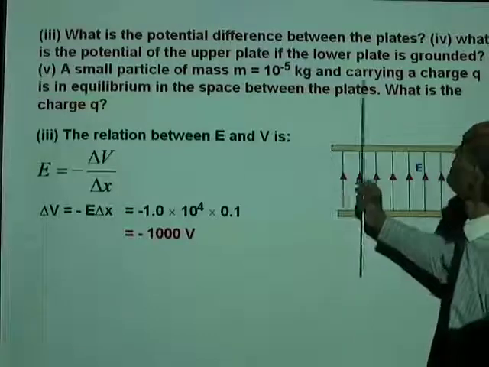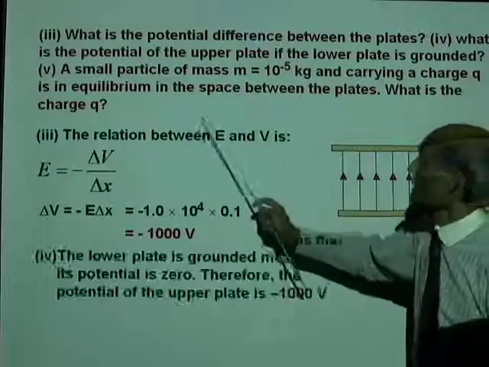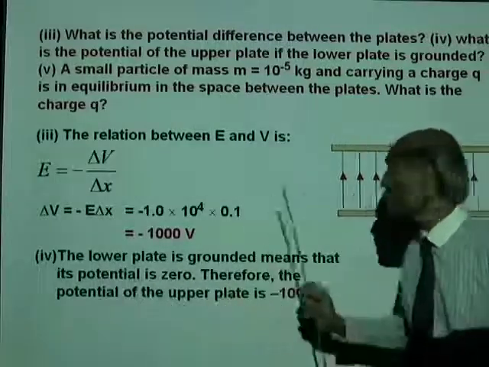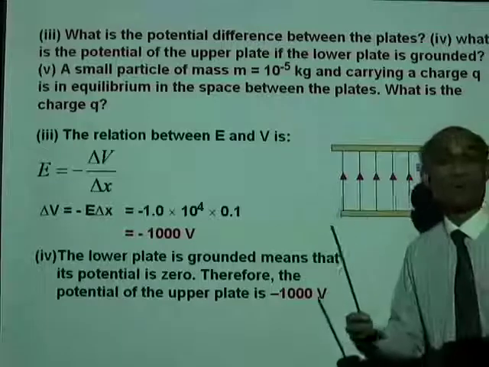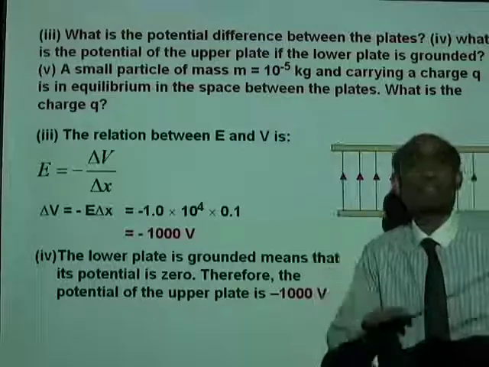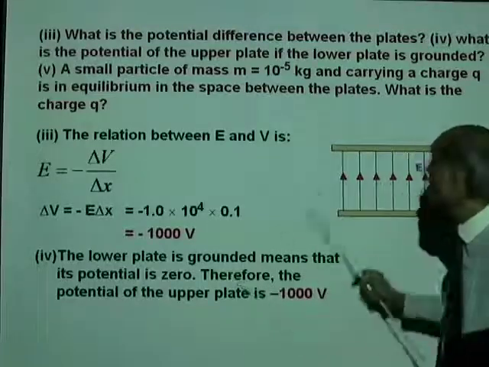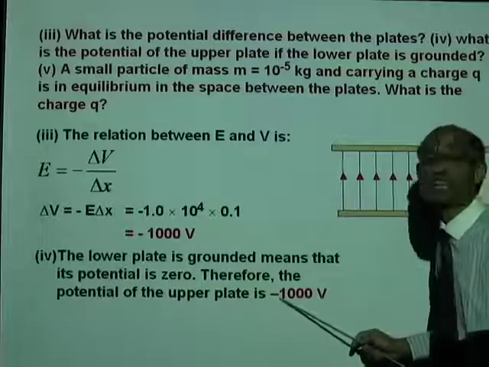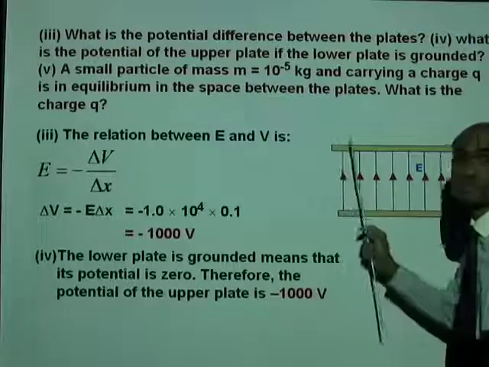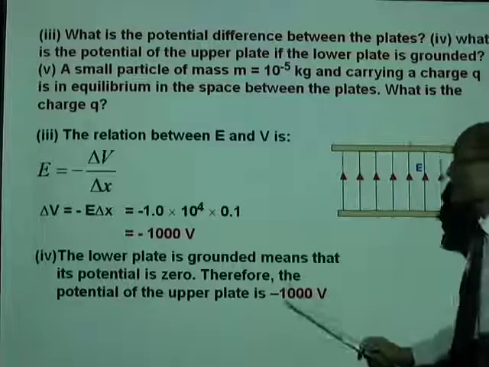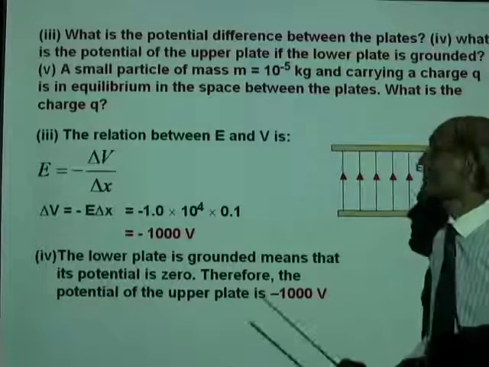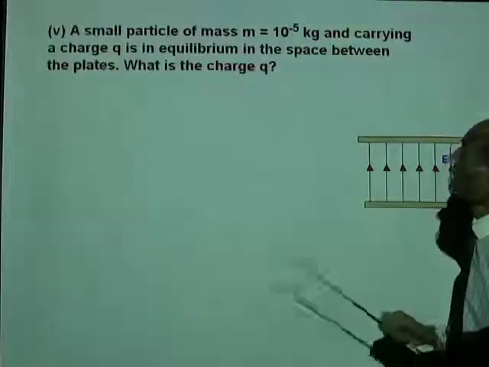Well, what's the next thing we need to find? The lower plate is grounded, means that the potential of the grounded is zero. Anything that is grounded is at zero potential, and therefore the potential of the upper plate is negative 1000 volt. It is a negative plate. Its potential is negative 1000 volt. Okay, how about the last part?